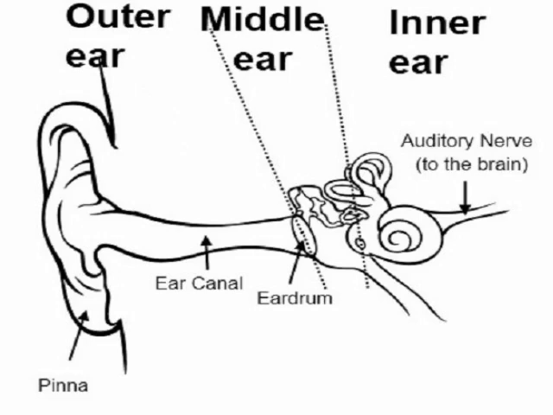Now we will see the ear. The ear helps us to hear. Yes, we are able to hear because of the ear. See, here is the structure of the ear. Mainly our ear consists of 3 parts: outer ear, middle ear and inner ear.